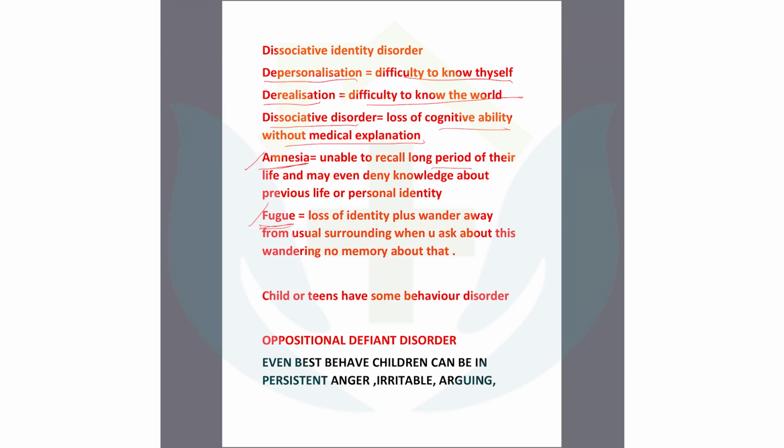So these memory losses are very important to identify the disease, because anterograde amnesia means a problem with forming new memories. You cannot make new memories with anterograde amnesia. And retrograde means you will forget the past memories. You will forget the person you love. You will forget your parents. That is retrograde amnesia also. So these are very important things. But what is fugue then? Fugue is an important one.